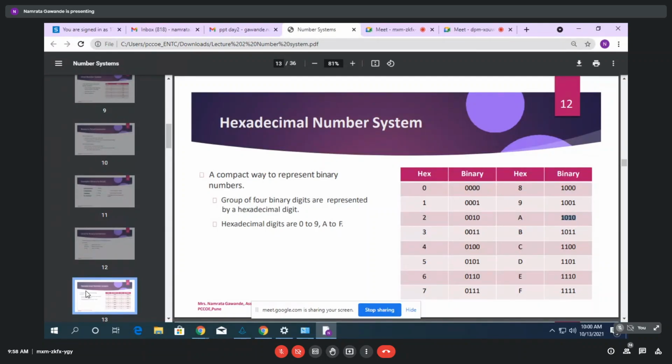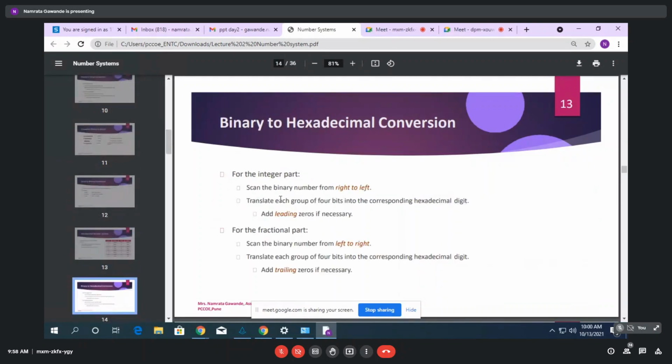Right? Okay. So binary to hexadecimal conversion. Same way as you have done in octal, for the integer part, you have to scan the binary number from right to left. Translate each group of 4 bits into the corresponding hexadecimal digit.